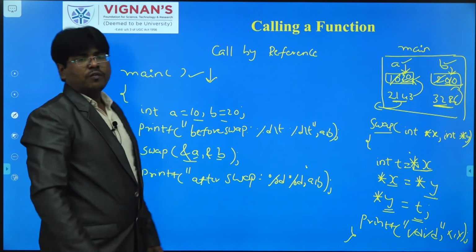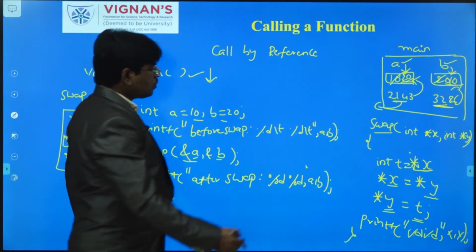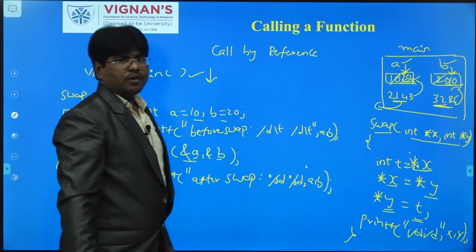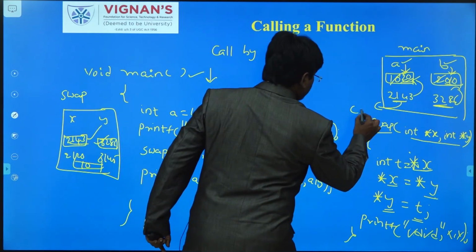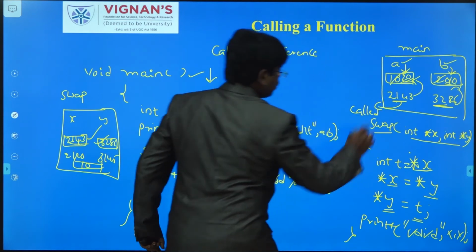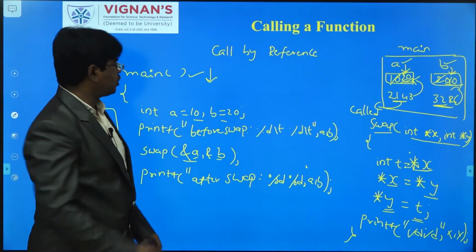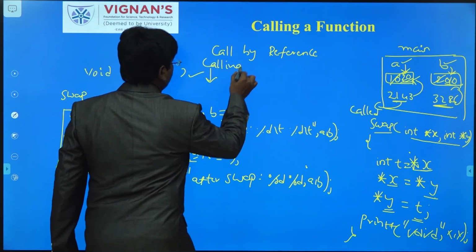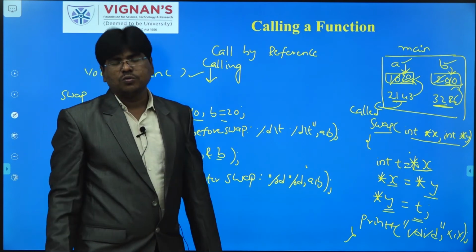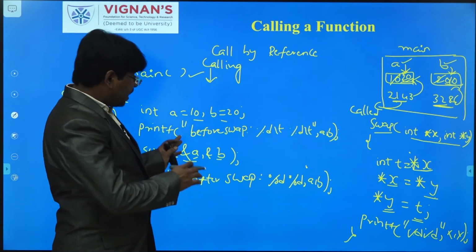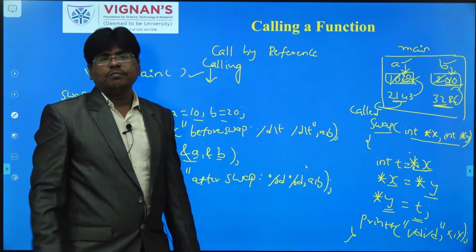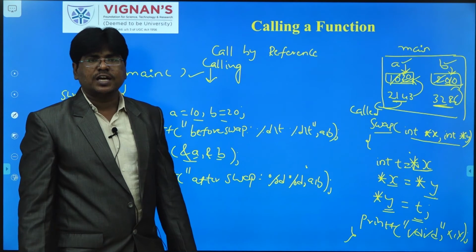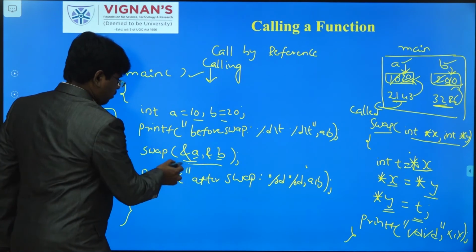So what will happen here, friends? If you make any change in the called function, swap is called the called function, that will be reflected in the calling function also. So there is a connection, a relationship from the calling function to the called function when there is the concept of call by reference.